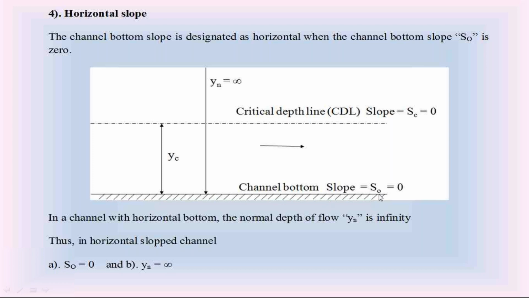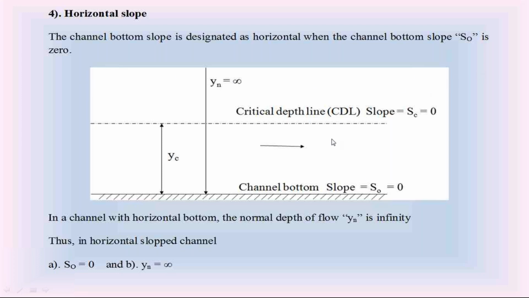In the horizontal channel bottom, we have two characteristics. First characteristic, in the horizontal slope S0 is equal to 0, and the normal depth Yn is infinity. Any surface in the horizontal flow is called the normal depth Yn.